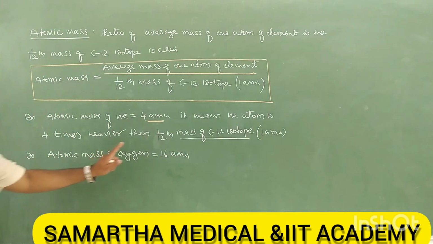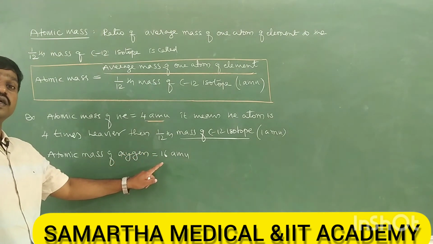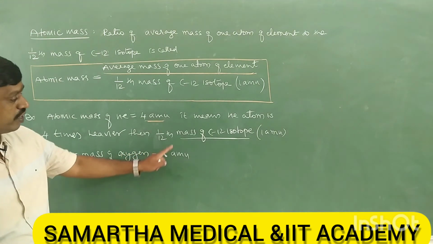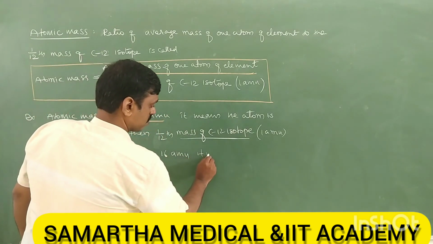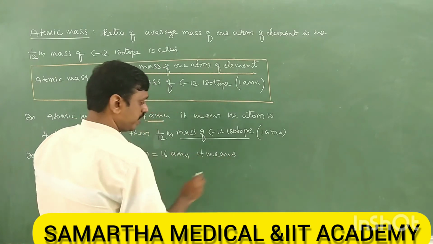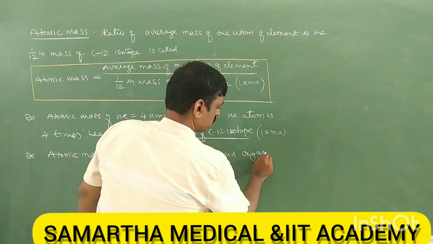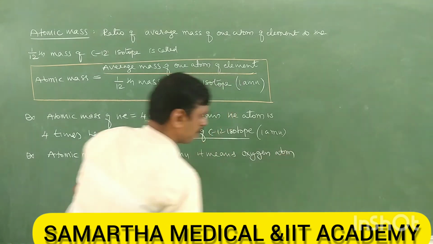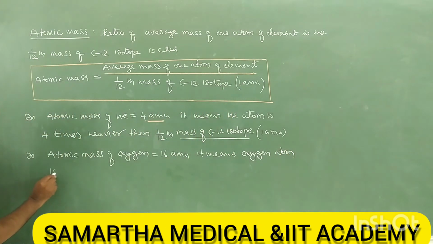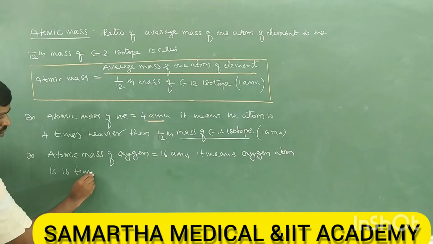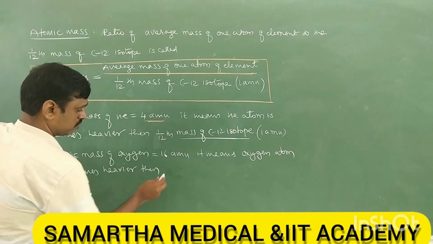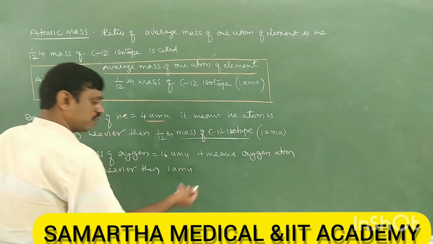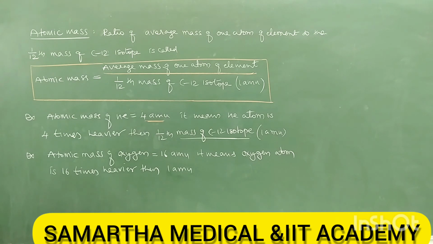It means an oxygen atom is 16 times heavier than 1 AMU, or 16 times heavier than 1/12th mass of the C12 isotope. So on, you can write many examples.